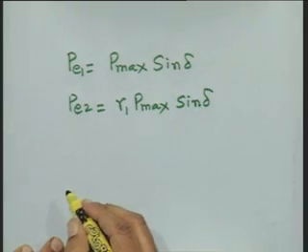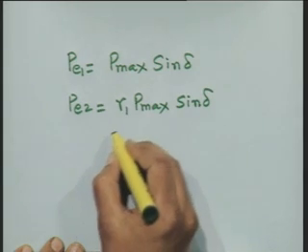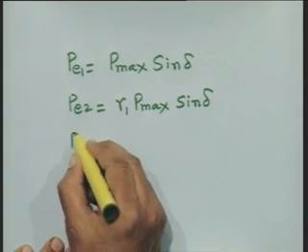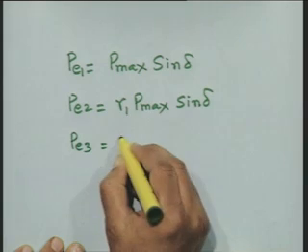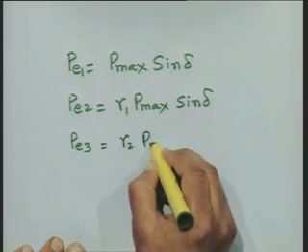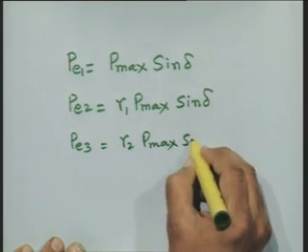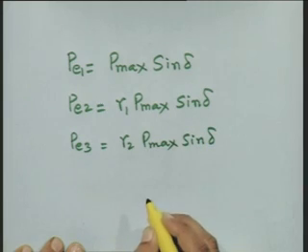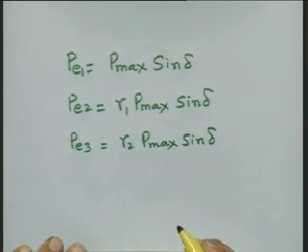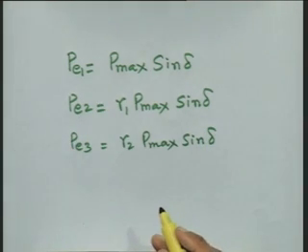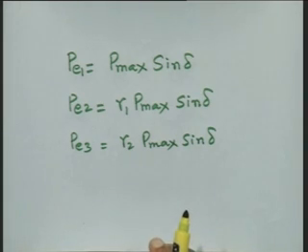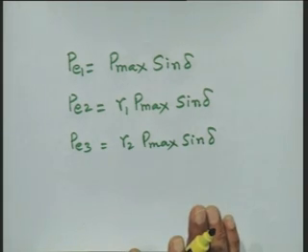And P3 will be written as R2 times P max sin delta. Now, this R1 and R2, these are the multiplying factors, constants, they will always be less than 1.